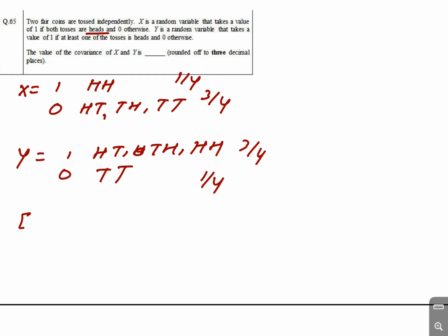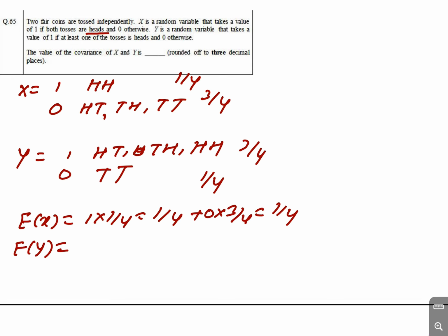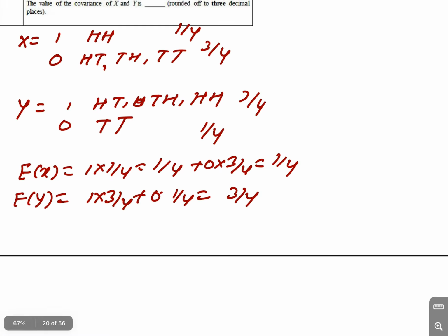Okay, so the expectation of x is equal to 1 into 1 by 4, plus 0 into 3 by 4, which is equal to 1 by 4 only. And similarly, the expectation of y is equal to 1 into 3 by 4 plus 0 into 1 by 4, which is equal to 3 by 4 only. Okay, now the expectation of xy, which is the common factor in x and y also.